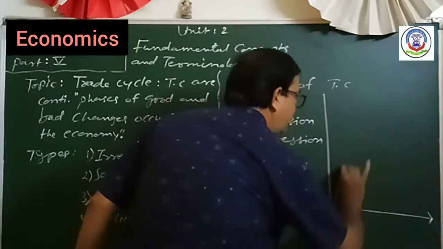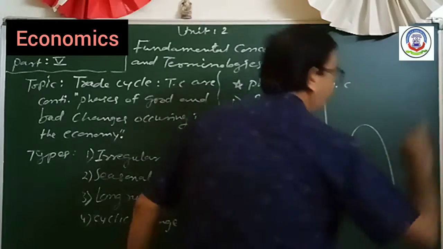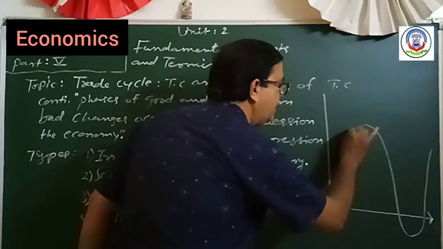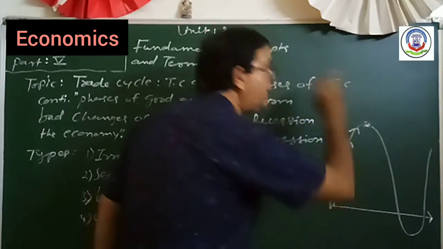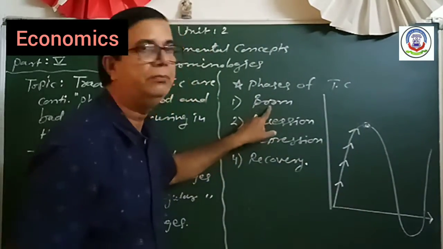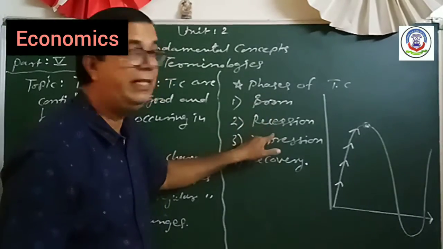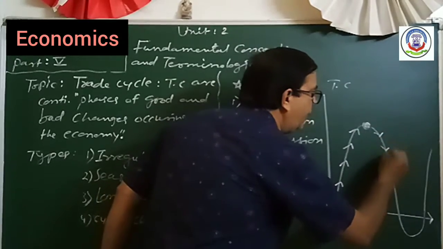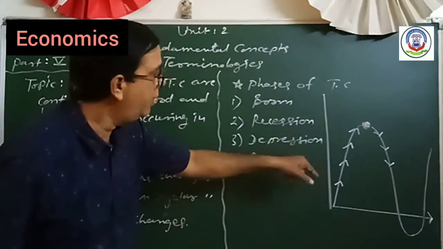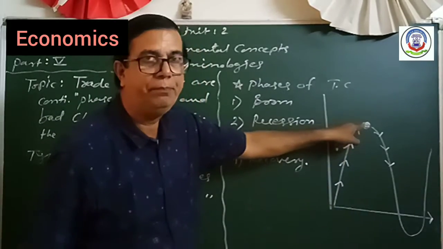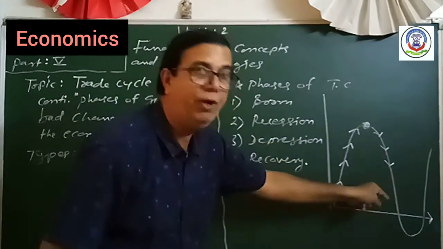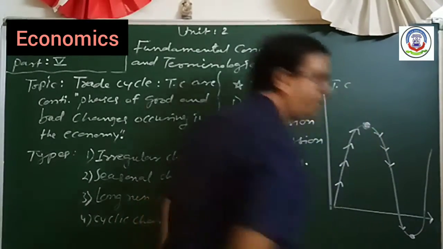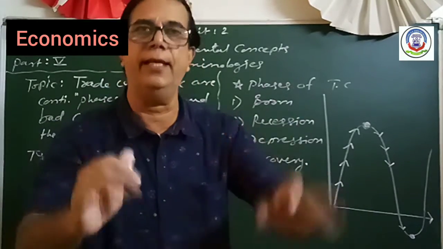See here, this is the condition like this. Here the profit rises, and this is the peak, highest profit. So this is known as the boom situation. After the maximization of profit, the rate of profit tries to decrease. So see here, after reaching the top, the rate of profit decreases, and sometimes it will be negative profit. That means loss is there.